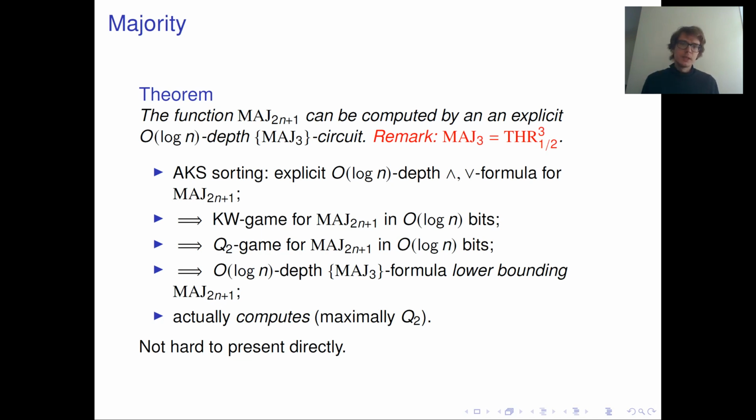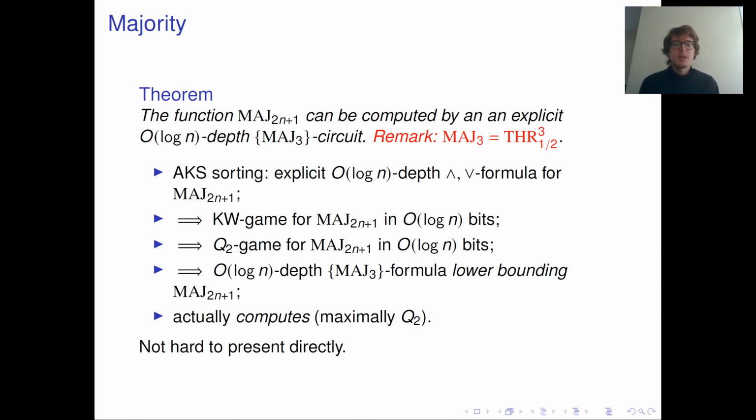So how do we do that? On one hand, we know that there is an explicit monotone formula for majority of logarithmic depth. And by the theorem of Karchmer-Wigderson, it means that the Karchmer-Wigderson game for majority can be solved in logarithmically many bits of communication. And as I mentioned in my motivation of our multi-Karchmer-Wigderson games, the Karchmer-Wigderson game for majority is the same as our Q2 game for majority. So this means that the Q2 game for majority can be solved in logarithmically many bits.